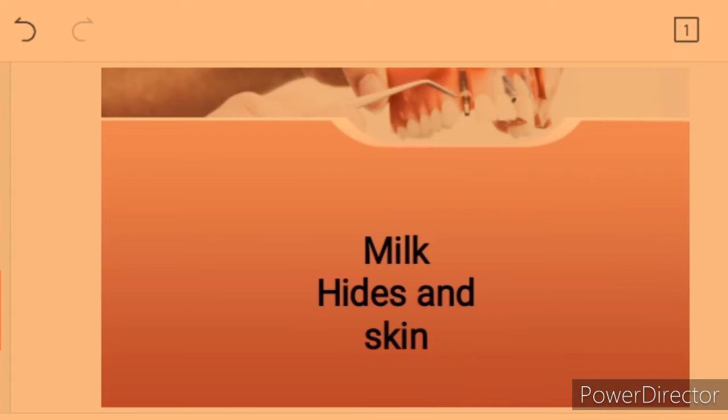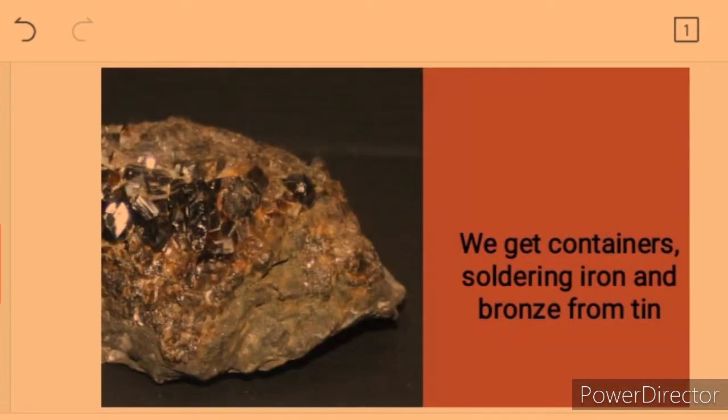There are also some other animals that we get milk from. For instance, our cows and our goats, we get milk from them, and we also get hides and skin from animals. Okay, let's go over to mineral resources.